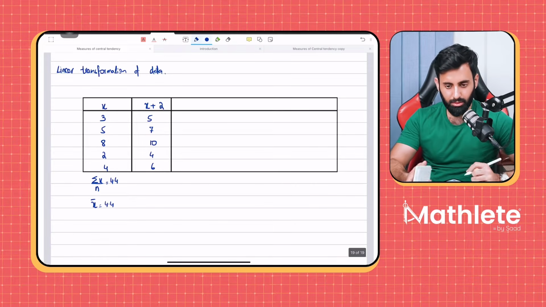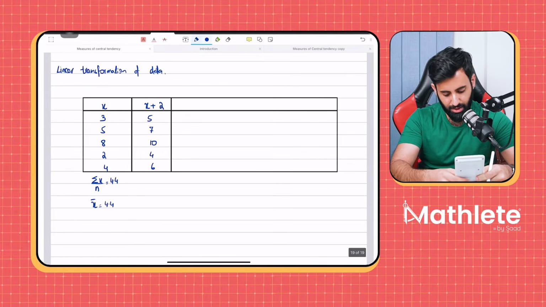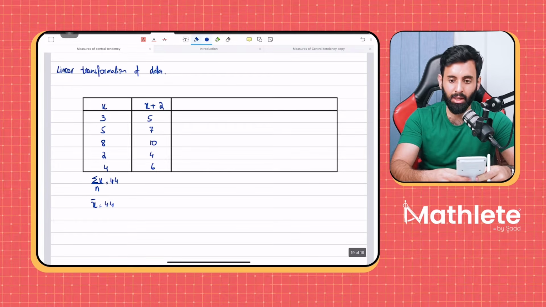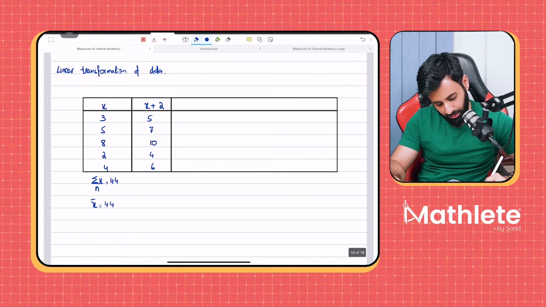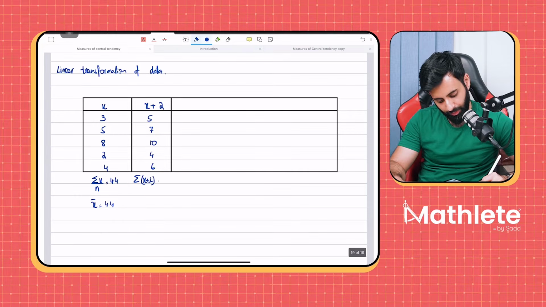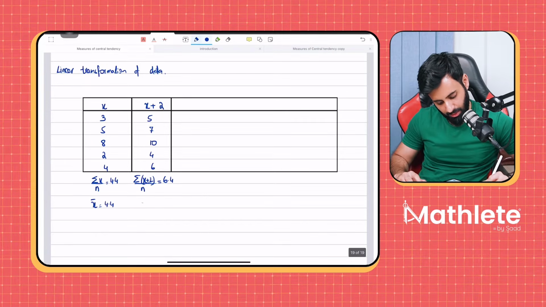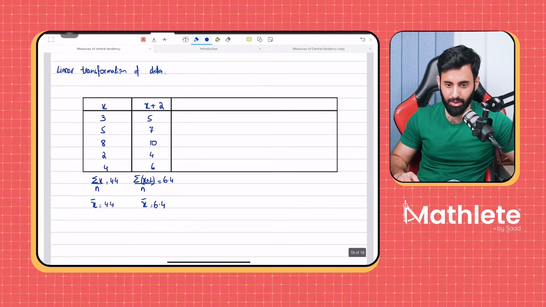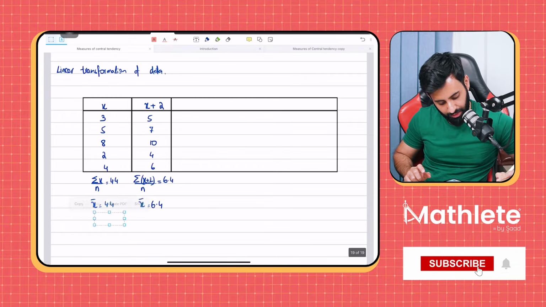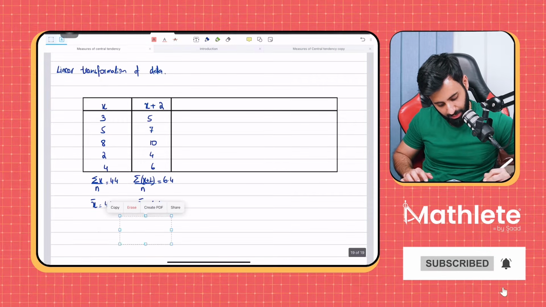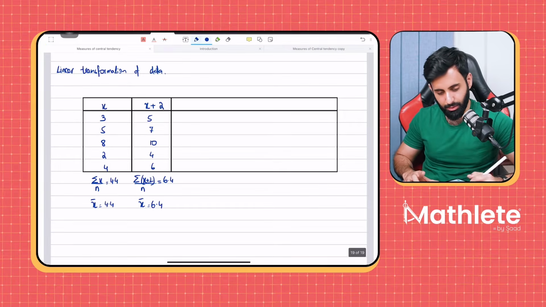Now let's calculate the mean. So 5 plus 7 plus 10 plus 4 plus 6, divided by 5, gives us 6.4. So if I do the summation of all these values, x plus 2, divided by the number of terms, we get 6.4. That means the average of this data set is equal to 6.4. Now what you guys have to do is keep an eye out for a pattern. If you figured out the pattern already, that's great. But if you haven't, just keep an eye out for it.